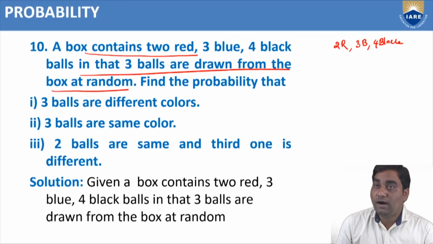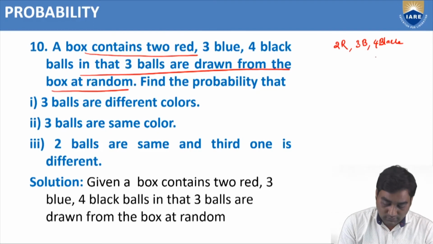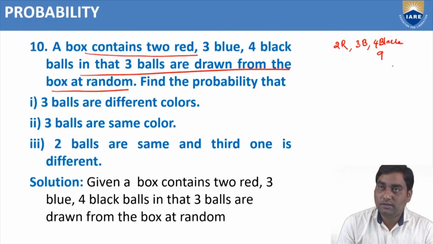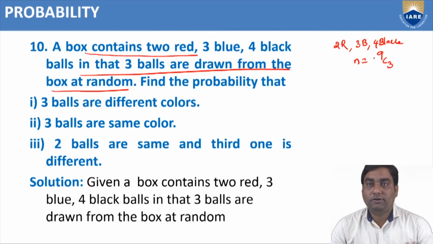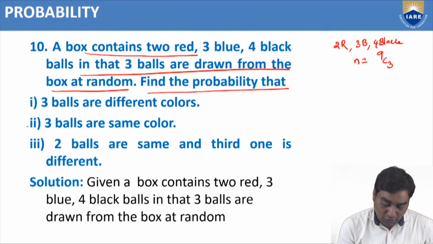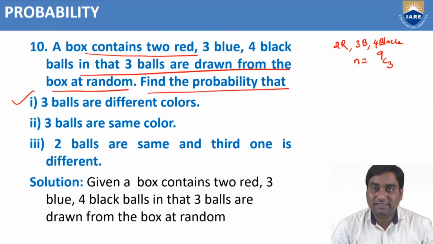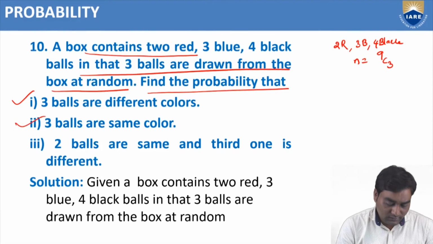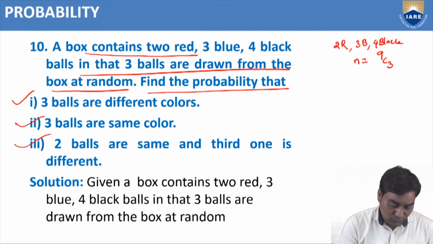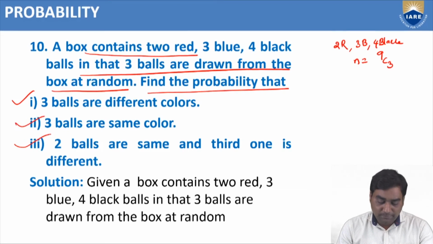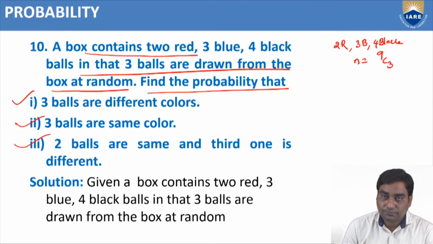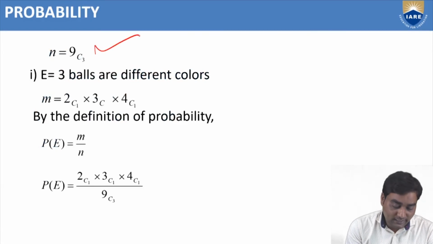Out of how many balls? 9 balls. Total number of balls is 9. I need to choose 3. In how many ways? N equals 9C3. We got the N value. Find the probability that the 3 balls are of different colors, the 3 balls are the same color, or 2 balls are the same and the third one is different. And we got 9C3.